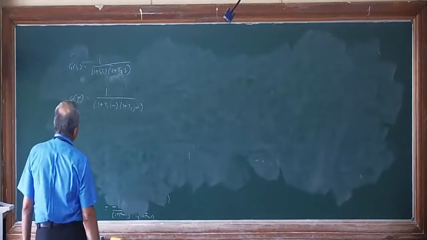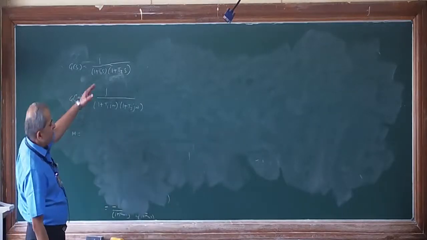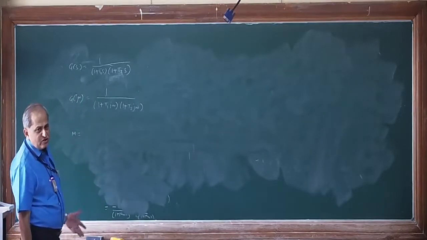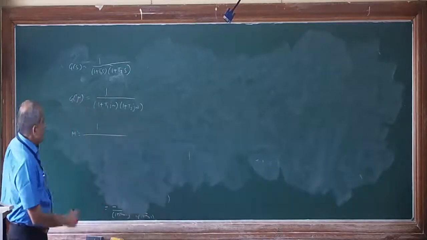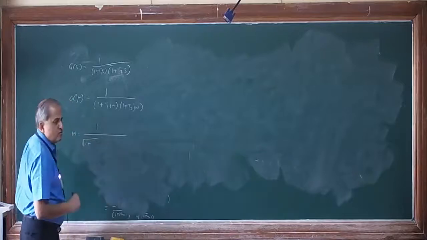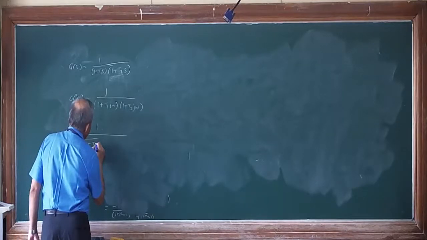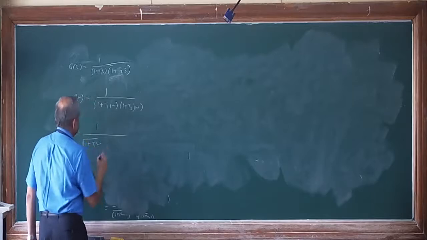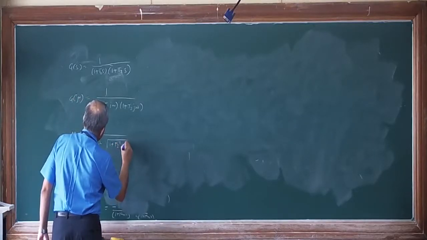Then I will write the magnitude. Numerator there is 1, only real, so there is no question, so 1 will remain as it is. Under root of real part square plus imaginary part square, 1 square plus T1 square omega square, and 1 plus T2 square omega square.